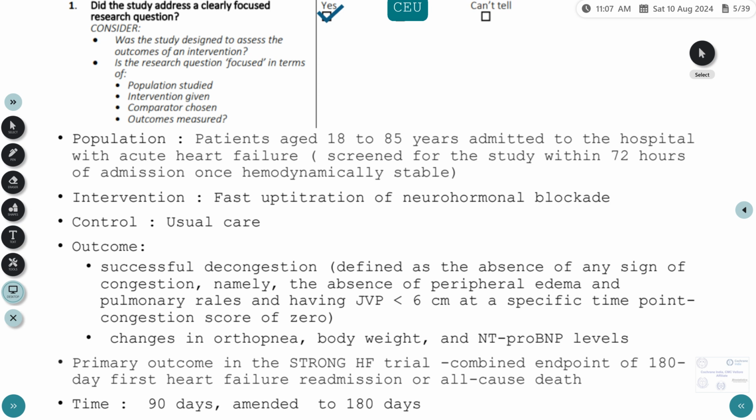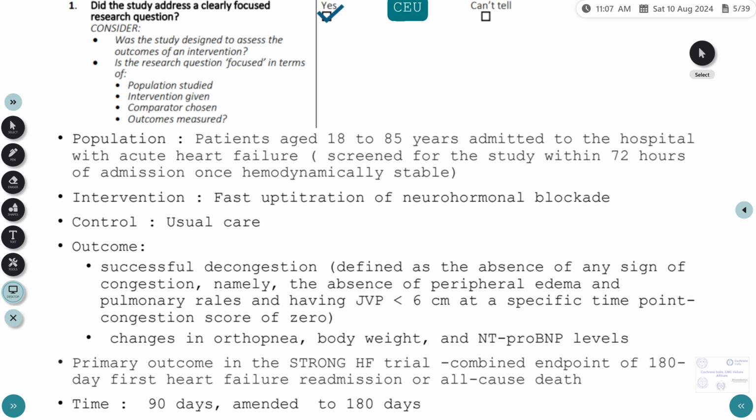They were screened during hospital stay, within 72 hours of admission and once hemodynamically stable. The intervention is fast up-titration of neurohormonal blockade. Again, we look at the study protocol, what they mean by fast up-titration, in the subsequent slides. The control is usual care, whatever was the standard of care they were following in their hospital.